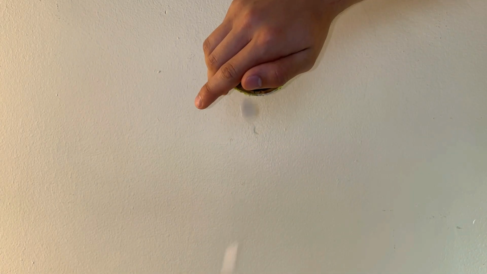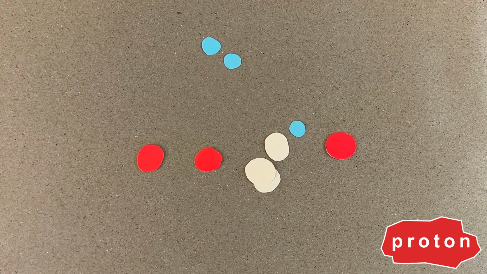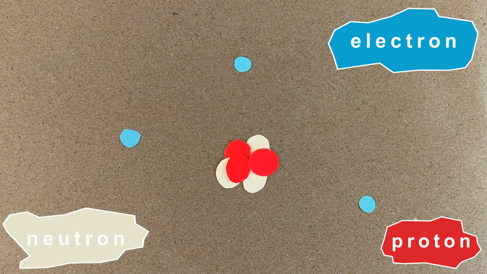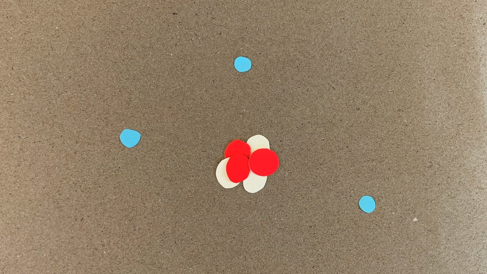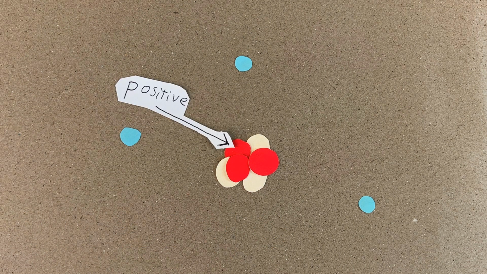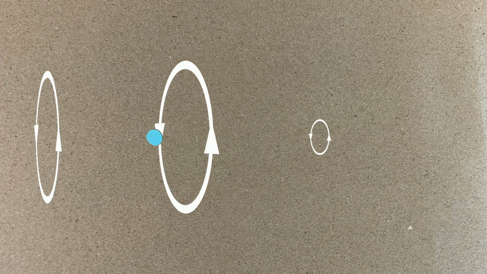As you may know, matter is composed of atoms, which have a nucleus made of protons and neutrons with electrons around it. These particles have a property called electric charge. The neutrons are neutral, but the proton, we say, has a positive charge, and the electron has a negative charge. Electrically charged particles have an electric field that can act on other charged particles, attracting opposite charges and repelling similar charges. Now get this, a magnetic field is created whenever an electric charge is in motion.